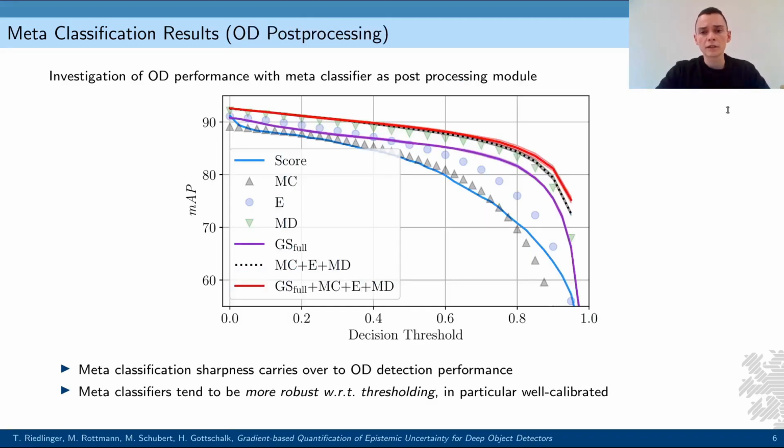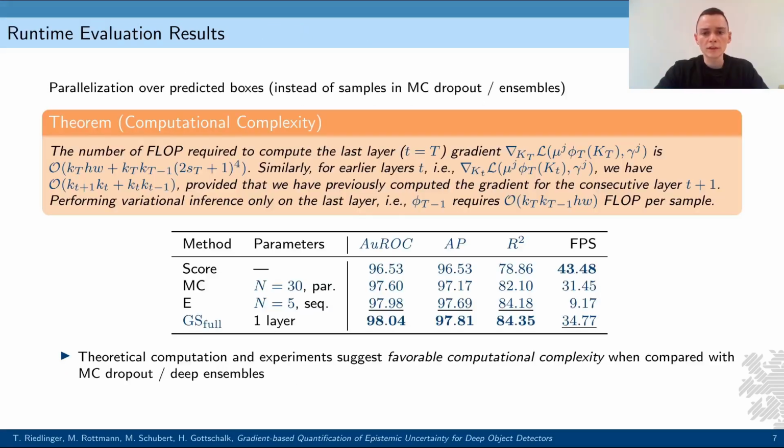In this slide, regarding the combination of detector and the meta-classifier as one unit, we can study the resulting detection performance over different thresholds. We find that the meta-classifier separation carries over to object detection, leading to a more stable performance as compared to the score baseline. Moreover, confidences of meta-classifiers turn out to be well calibrated since meta-classification can be regarded as a kind of multivariate recalibration.